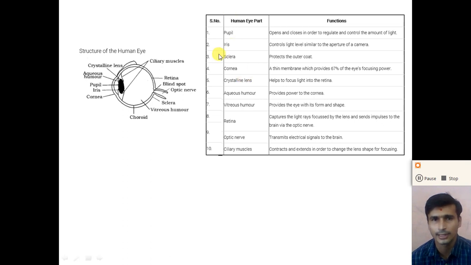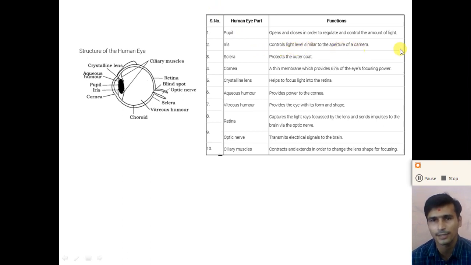Second one is the iris. The iris controls the light level, similar to the aperture of a camera. In the camera we adjust the aperture such that it controls the light level. Similarly here, the iris controls the light level.